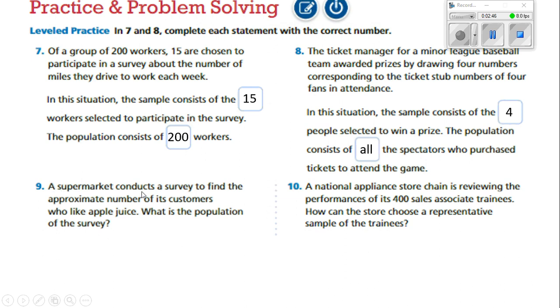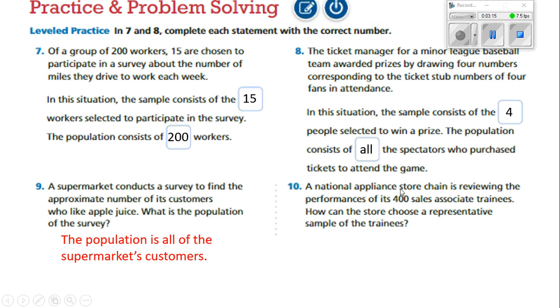Number 9, a supermarket conducts a survey to find the approximate number of its customers who like apple juice. What is the population of the survey? Well, remember, it says the supermarket conducts a survey to find the approximate number of its customers who like apple juice. The population then is all of the customers. The population of all the supermarket customers is the population of this survey.